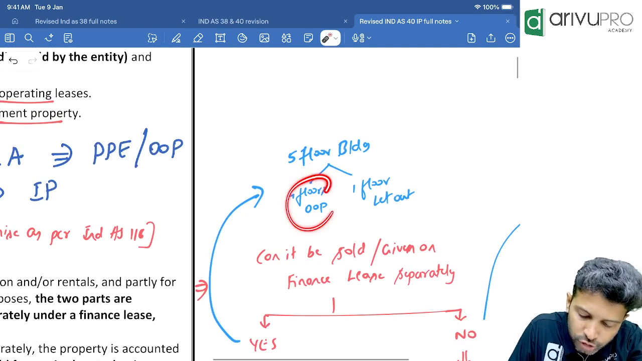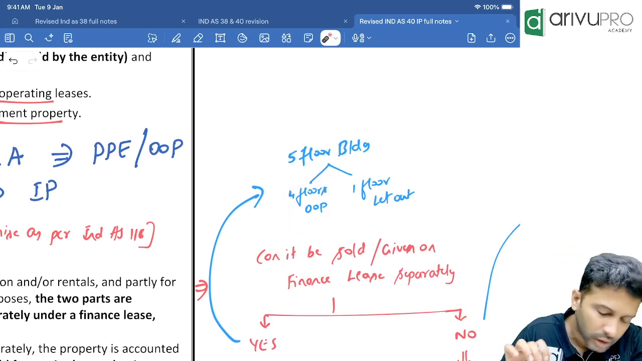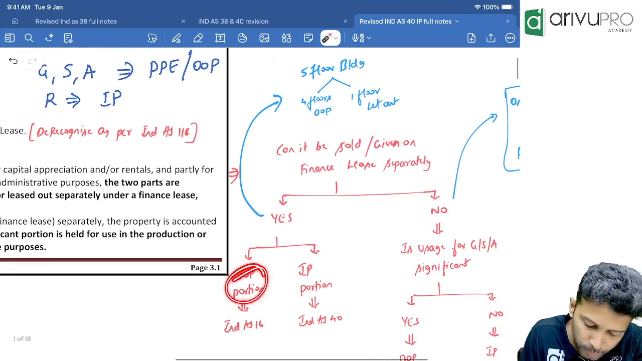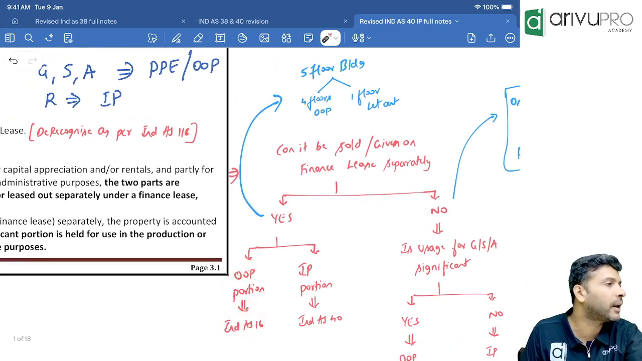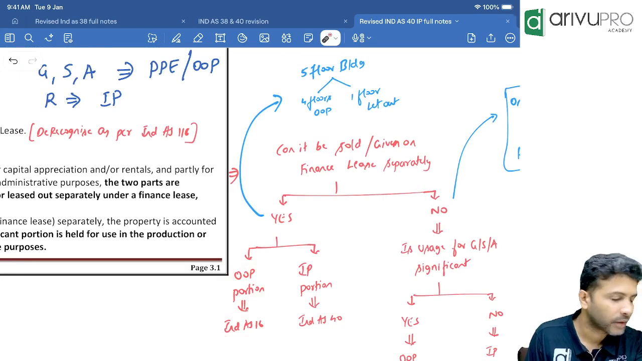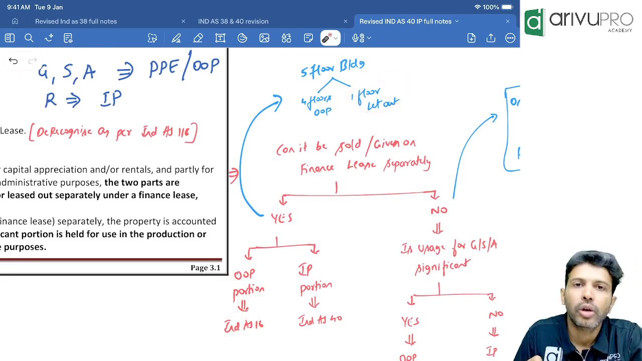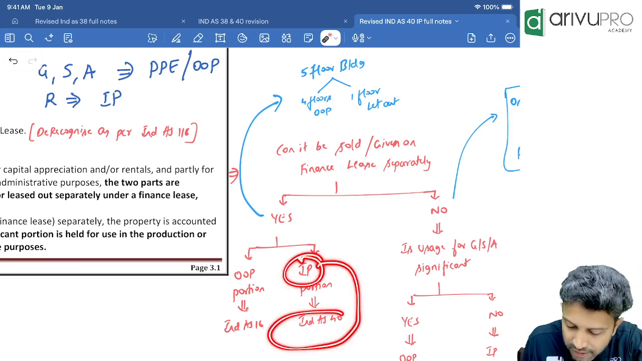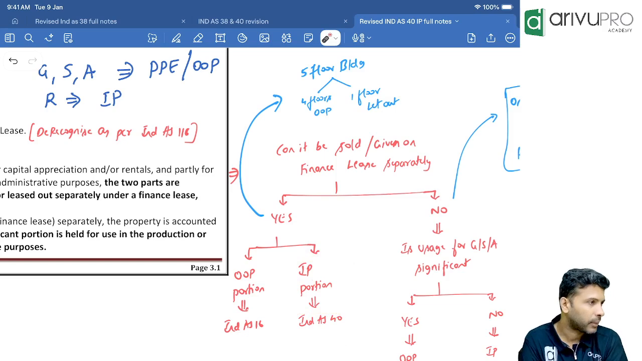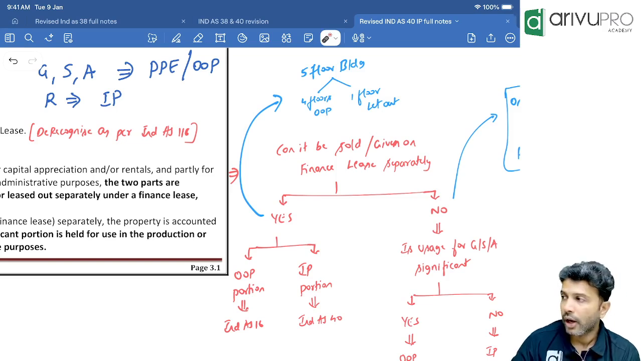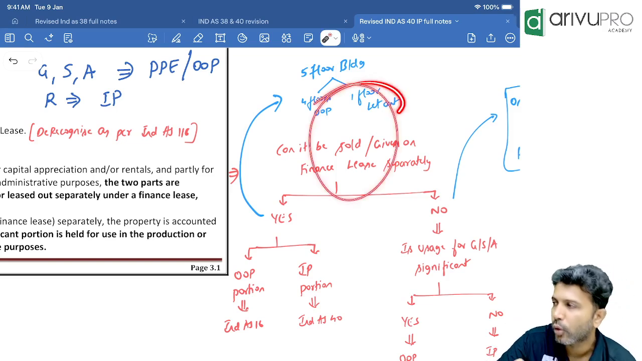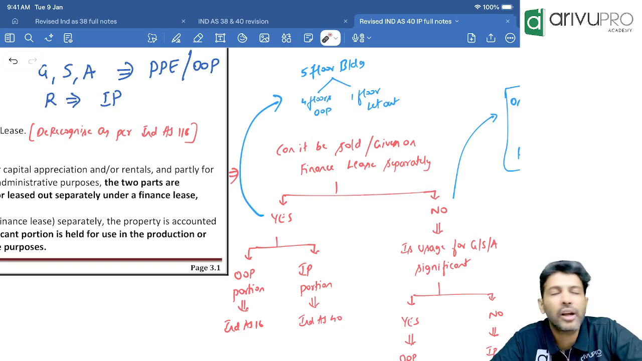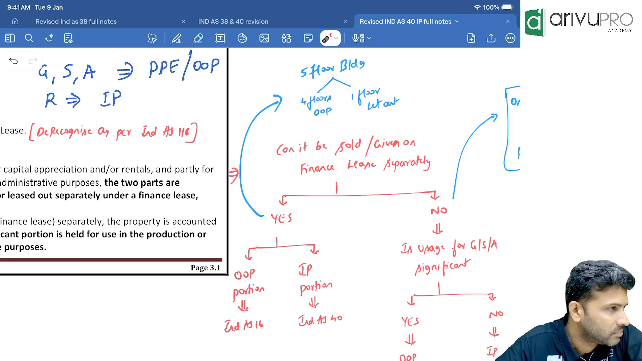Meaning 4 floors you are using for OOP purpose, no? Then the 4 floors you account as OOP, and for these 4 floors, which standard will apply? Ind AS 16. 1 floor you have let out, no? That let out property you show as investment property, and for this, which standard will apply? Ind AS 40 will apply. Got it? Everybody got it? Now suppose you cannot sell this property or give it on finance lease separately.